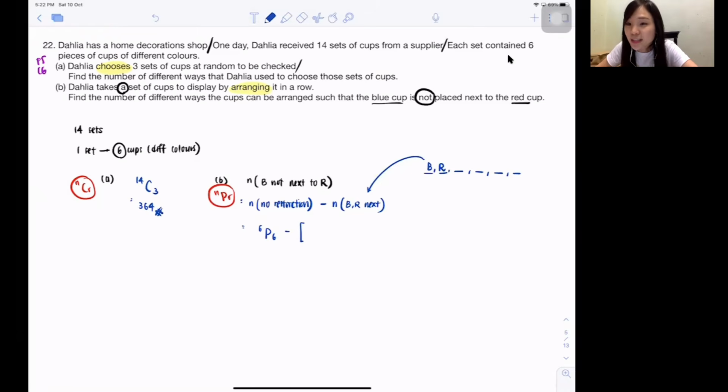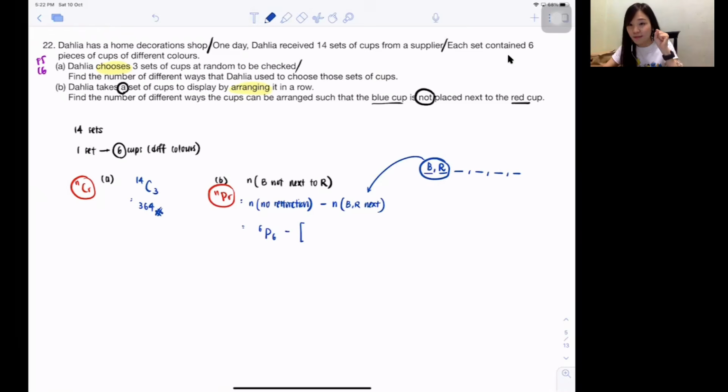So blue and red next to each other. Whenever they're next to each other, you know how I do it? This is how I teach my students. Provided all of them fit inside, okay? Whenever they want to be next to each other, I always tell my students to tie them up. You tie them up, then they will move together. Isn't it their dream come true because all of them will be together? That's exactly what they want, right?